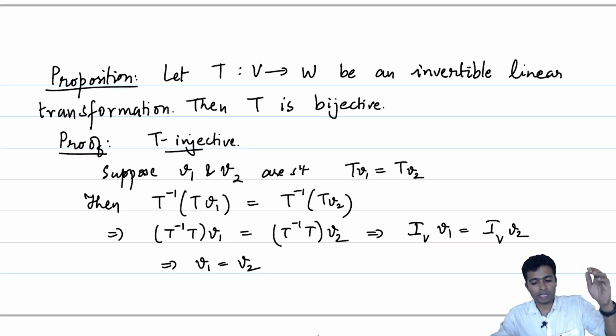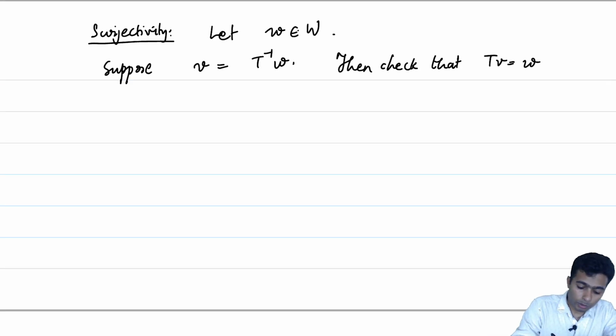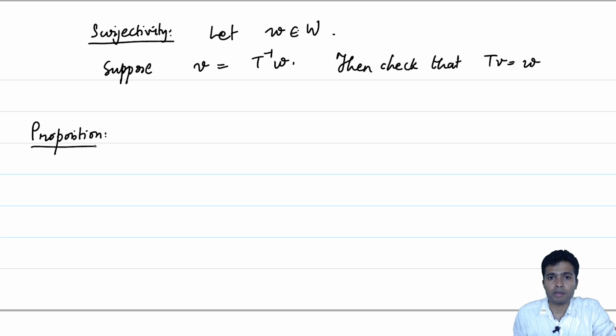It says that every invertible linear transformation is a bijective map. The converse is more interesting. The converse tells us that any linear map which is both injective and surjective is an invertible linear transformation.